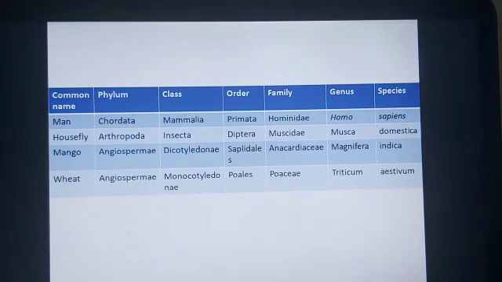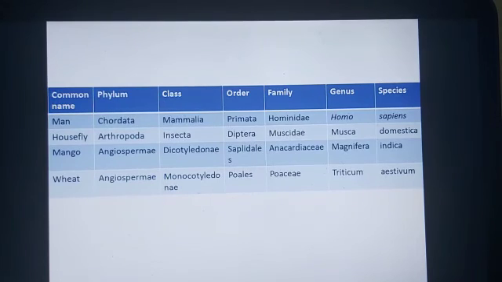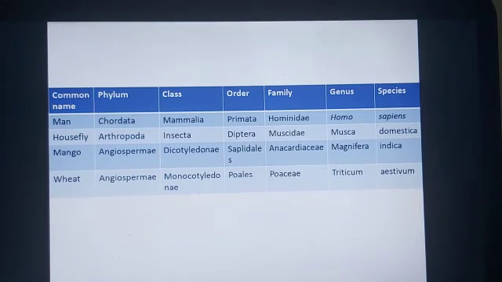Similarly, next one is housefly. The phylum is Arthropoda, class is Insecta, order is Diptera, family is Muscidae, genus is Musca and species is Domestica. Coming to the next one, that is mango. The phylum is Angiospermae, the class is Dicotyledonae, the order is Sapindales, family is Anacardiaceae, genus is Mangifera, species is Indica. The next one is wheat. Phylum is Angiospermae, class is Monocotyledonae, order is Poales, family is Poaceae, genus is Triticum, species is Aestivum.